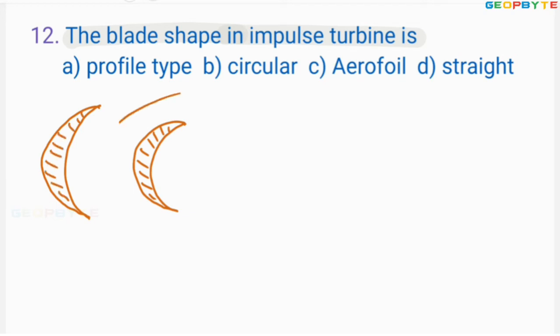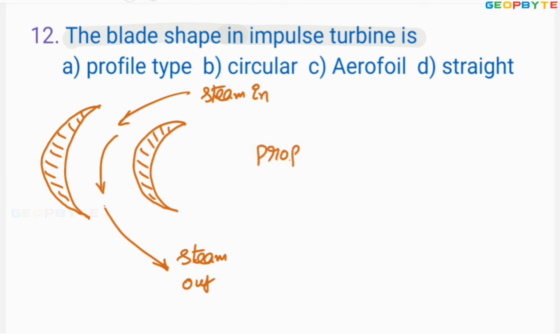The steam is entering somewhere here and is moving, changing the direction like this. That is how the steam is moving. This is the steam direction. Steam in and steam out. The thickness of the blade is more at the center. This kind of geometric shape is called profile type blade.